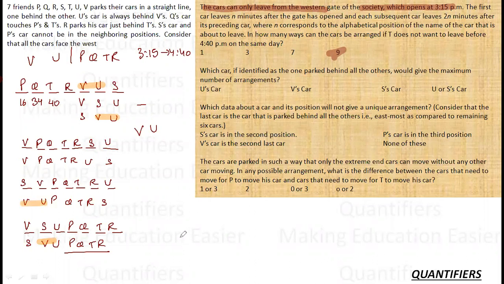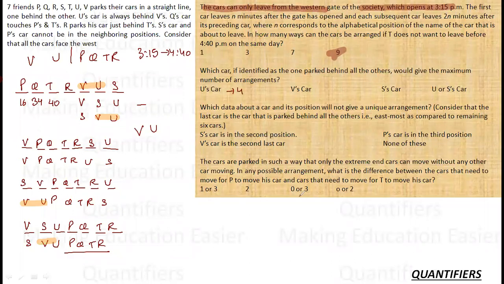So there are 4 cases arising if we are told that U is behind V. If U is behind S, how many cases? U behind S gives 1, 2, 3 cases. So U is still giving me 4 cases in this case and 3 cases in the other, so I don't need to check for anything else. So in the case of U, we are getting 4 cases.